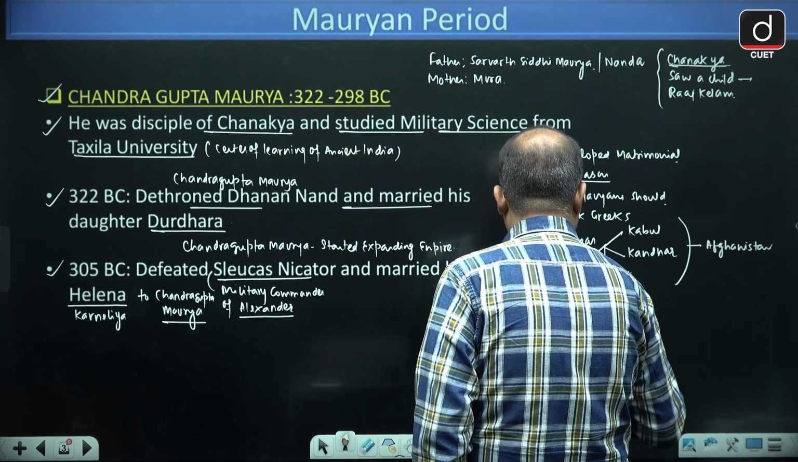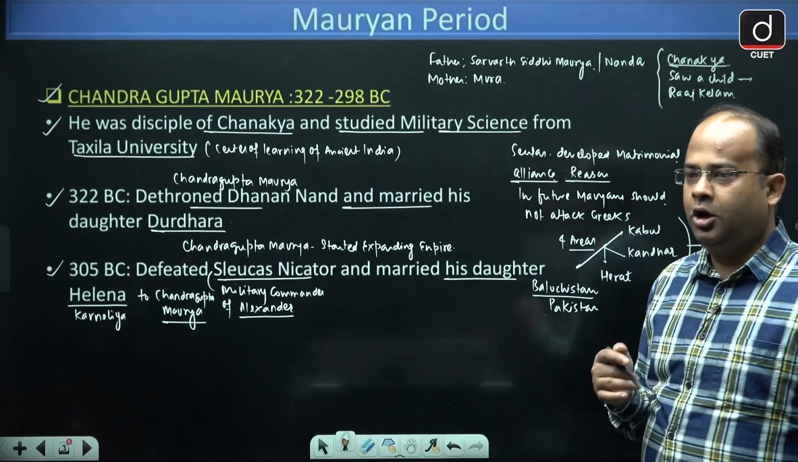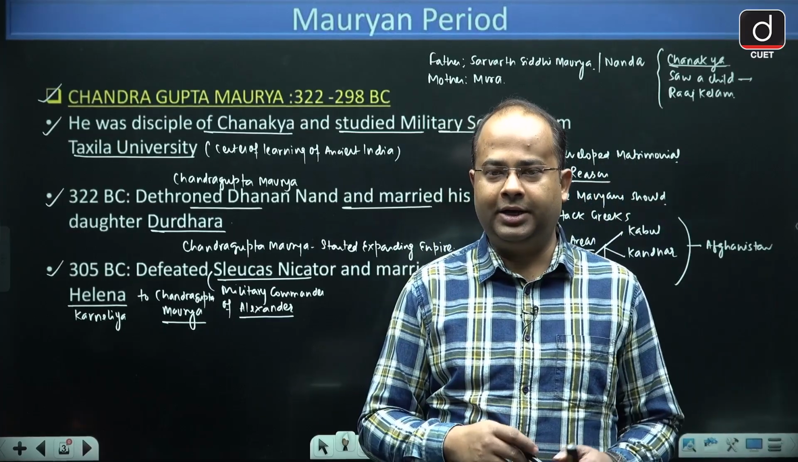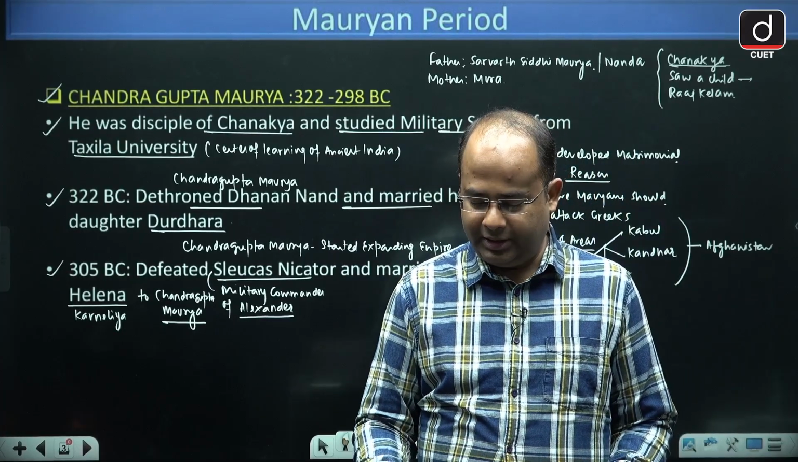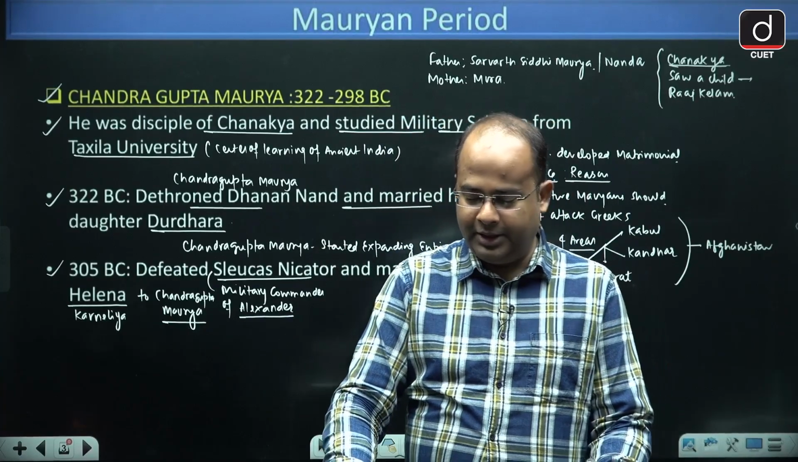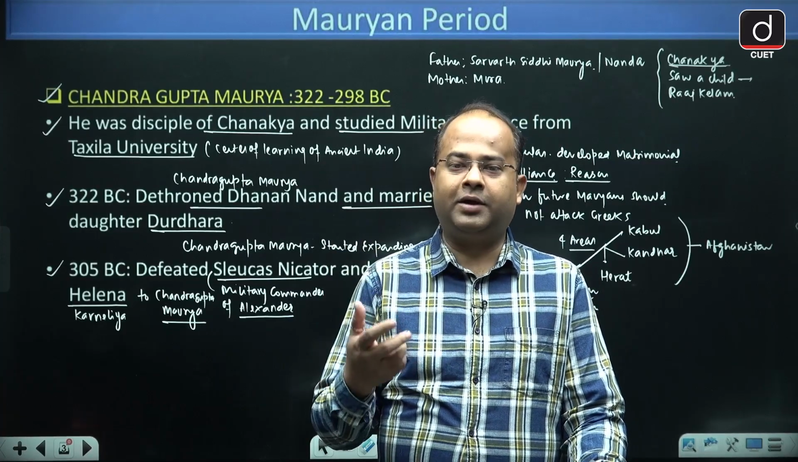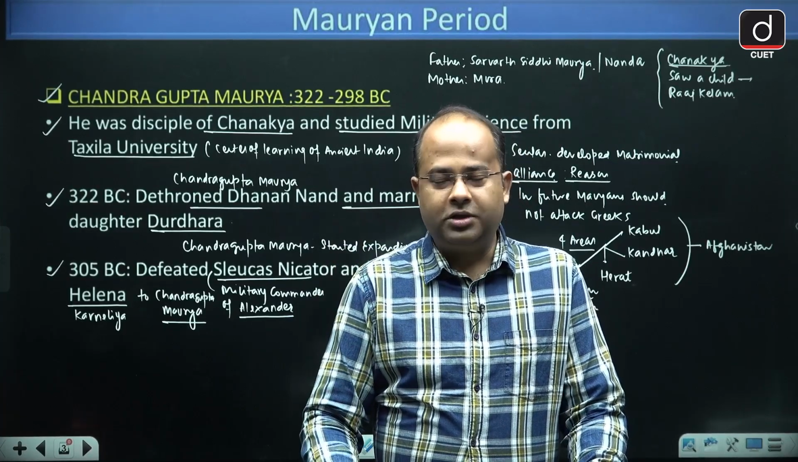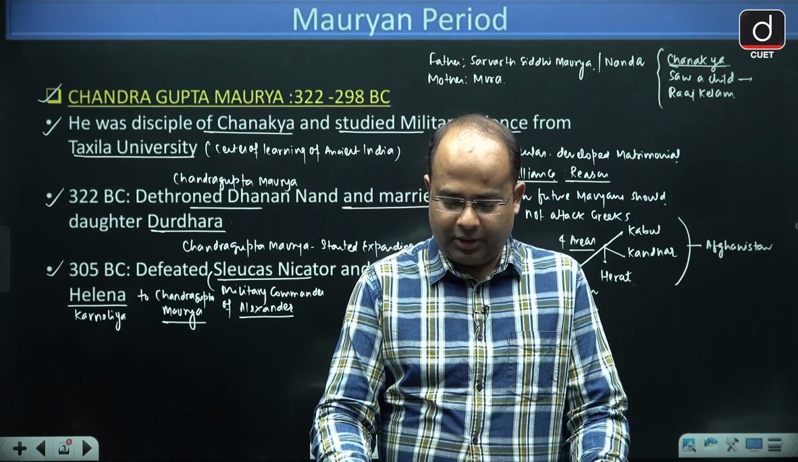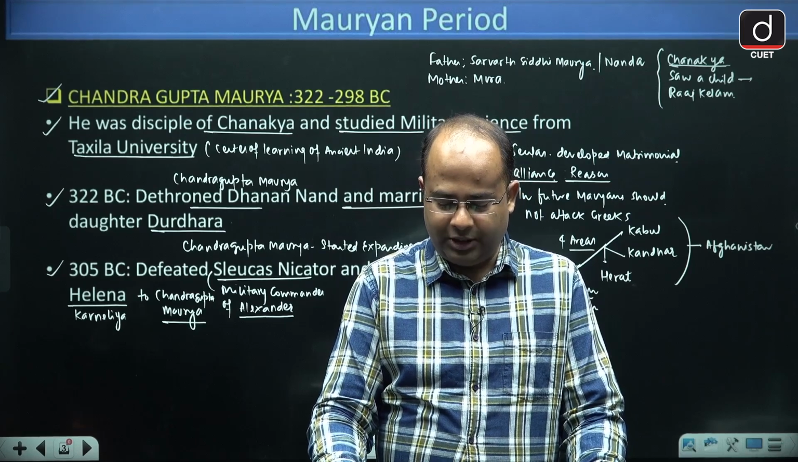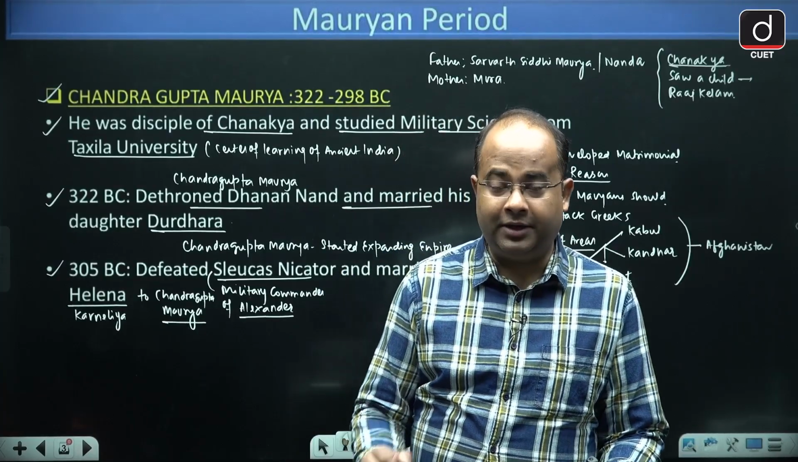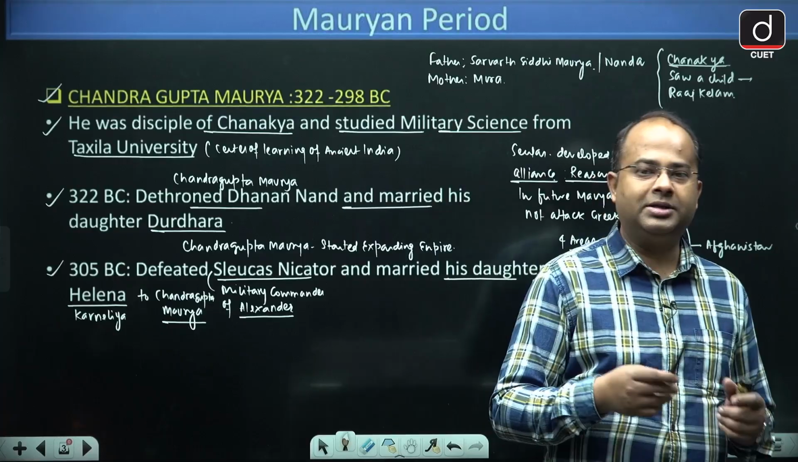So these 4 areas were handed over by Seleucus Nicator to Chandragupta Maurya, and Chandragupta Maurya in return gave 500 Indian elephants. Why did he give 500 Indian elephants? Because at that point of time, guys, Magadha was the first Mahajanpada that used elephantry in the army. So he gave 500 Indian elephants. Now the relation between Mauryans and Greeks started.